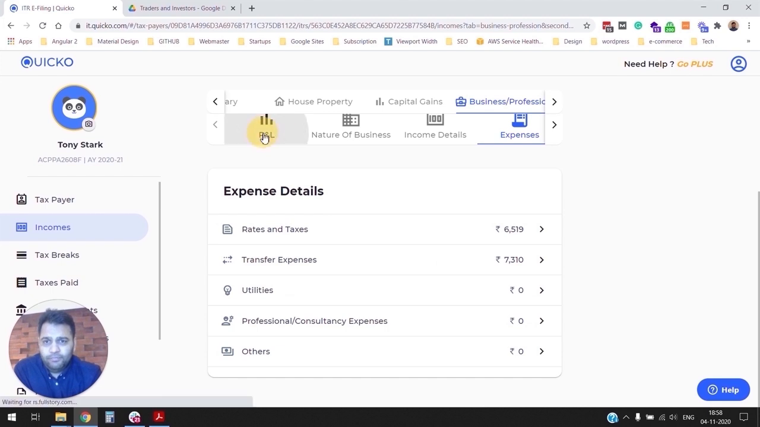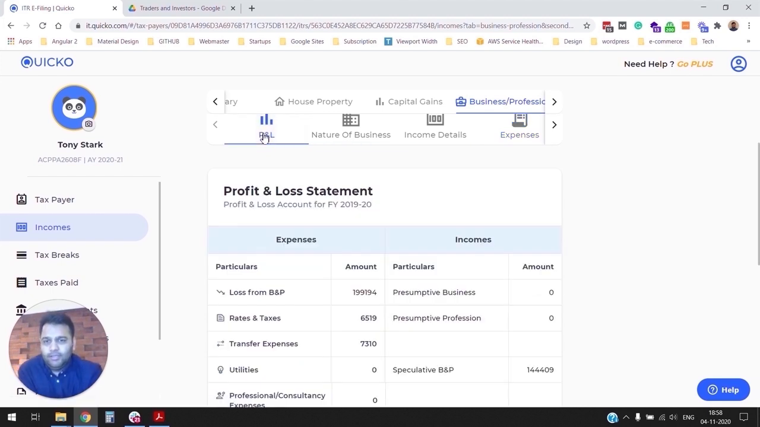Let's navigate to P&L. Now this is the most confusing part for a lot of taxpayers, right? We are not all chartered accountants or tax professionals. Some of these jargons could be a little scary for some of us, right? But that is where Quicko outshines. What we do is we programmatically prepare your financial statements, so you don't have to worry about what a profit and loss statement is or what a balance sheet is, right?